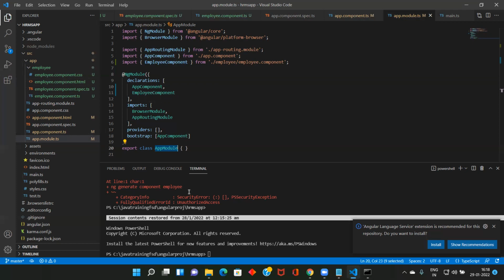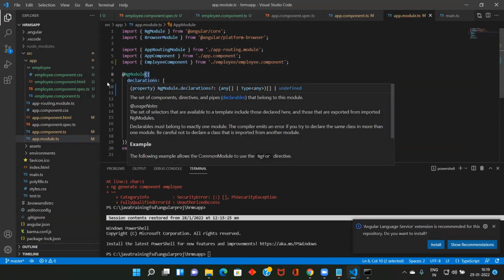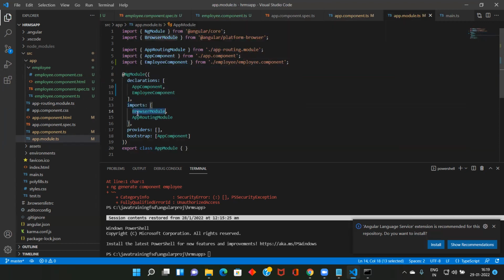Is there any doubt here? So here there is an import. What are all the other modules that you want to use? That's here. Very important, module.ts, very important. This module, in turn, is using other modules, so you need to import them. Now you know what NgModule is, from here to here. The first one is declarations, the components, and imports are all the other modules that you are going to use in this module. So you need to import them.